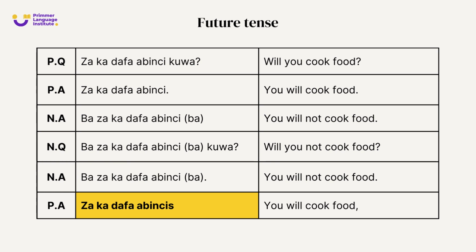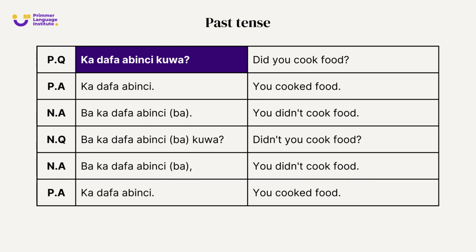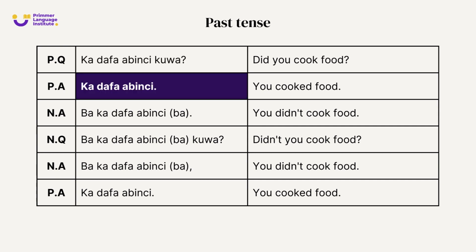So, let's quickly move to the last part, which is the past tense. Positive question: Ka dafa abinci kuwa? The word ka, in this context, means did you? Ka dafa abinci kuwa? Did you cook food? Positive answer: Ka dafa abinci, you cooked food.